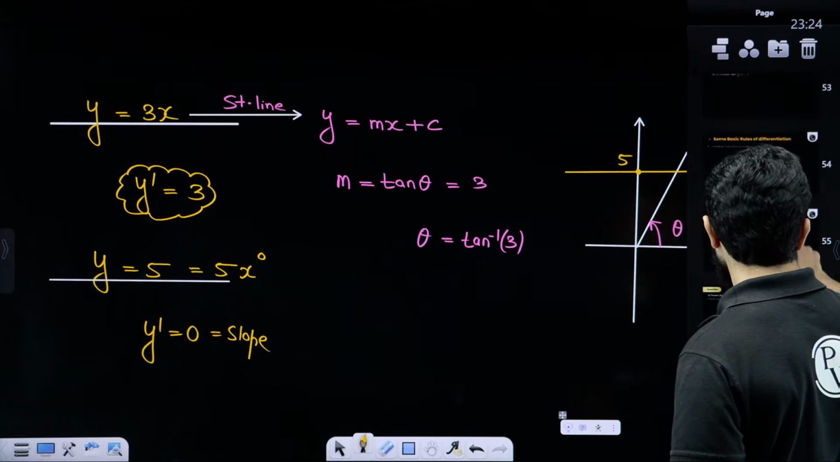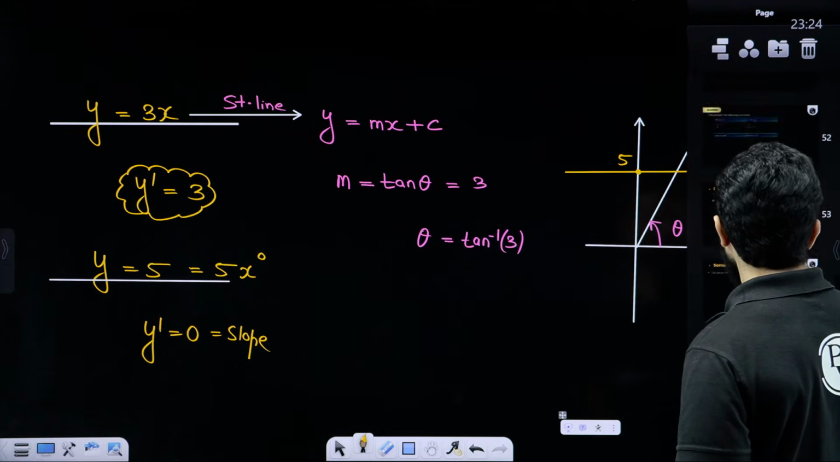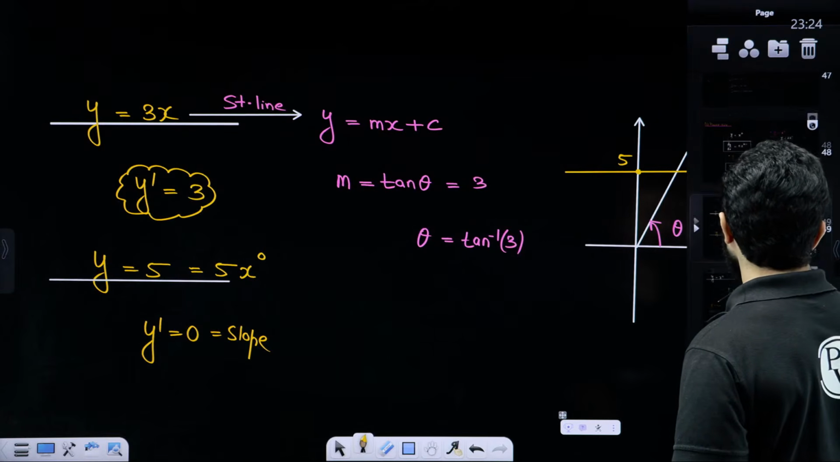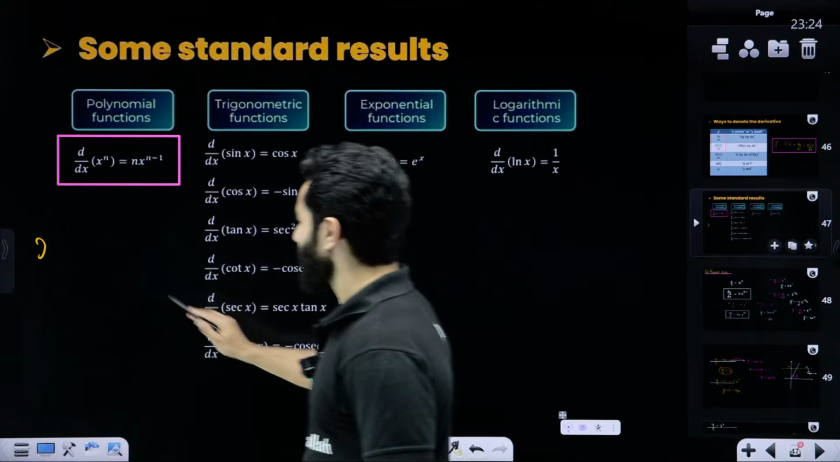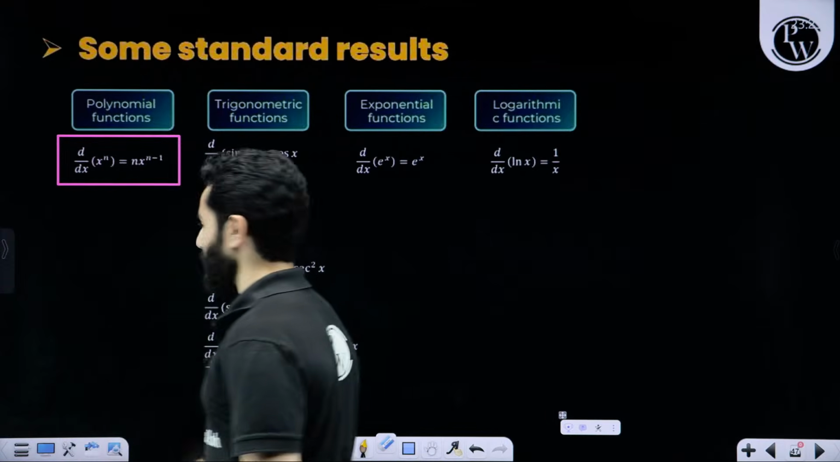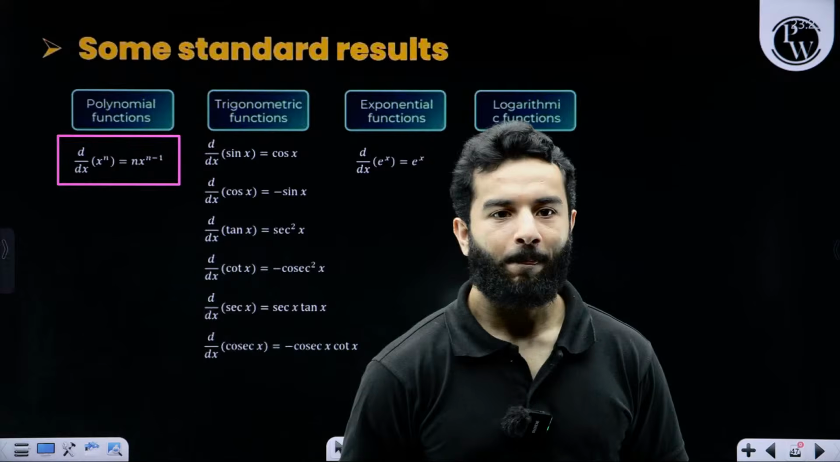Hopefully everything is clear till this point. Now let's also talk about other rules of differentiation other than polynomial function, right?